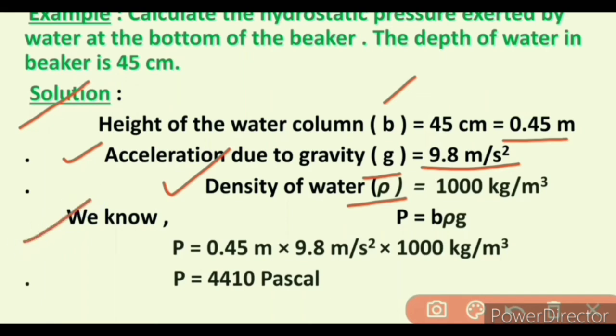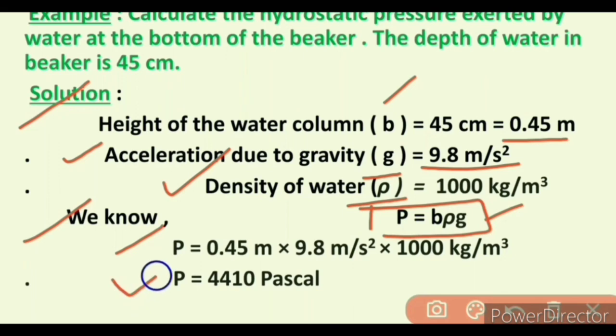So we know pressure is equal to h into rho into g. Put the values of height of the water, acceleration due to gravity and density of the water in this formula. We get pressure is equal to 0.45 meter into 9.8 meter per second square into 1000 kilogram per meter cube.